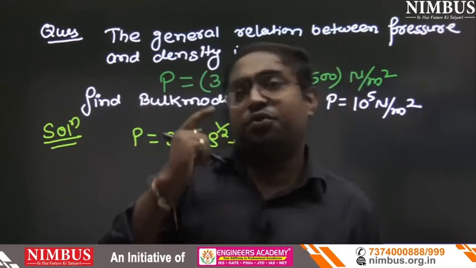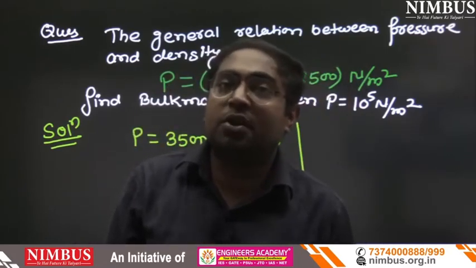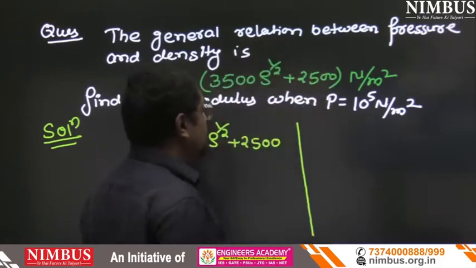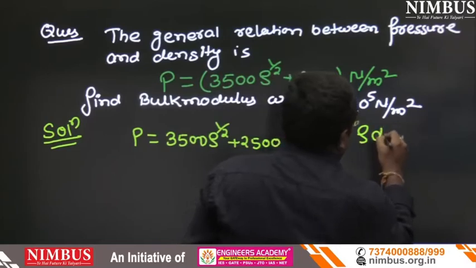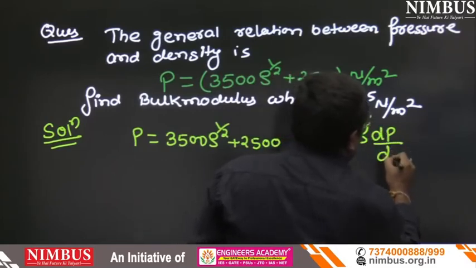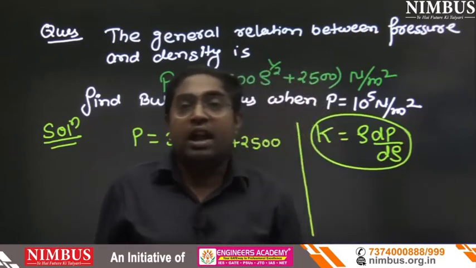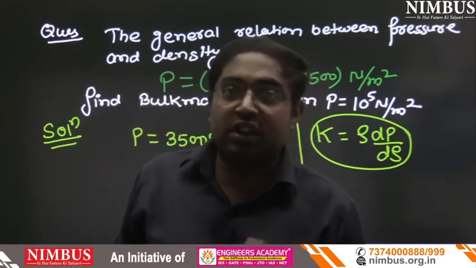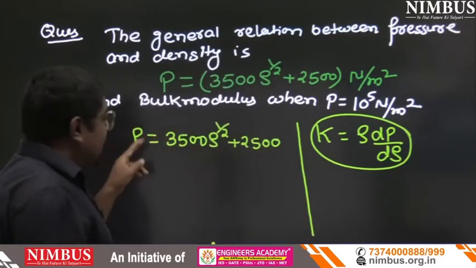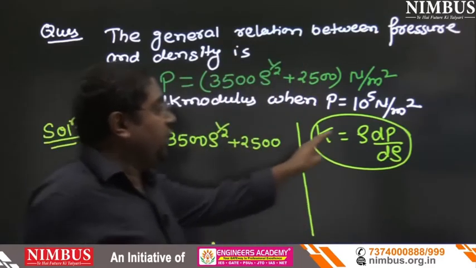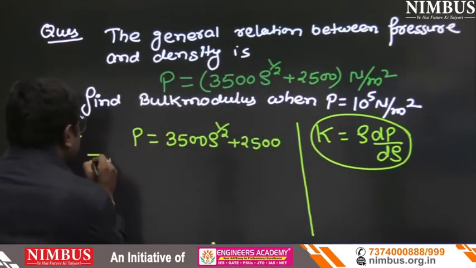In our mind, only one formula is going to strike, that is K equals rho dP upon d rho. Only one formula will strike, and now I will apply that formula only. But how? Here P is given and rho is given. So first we will find dP upon d rho, which means now I am going to differentiate this equation.